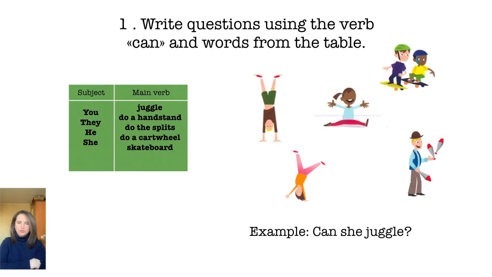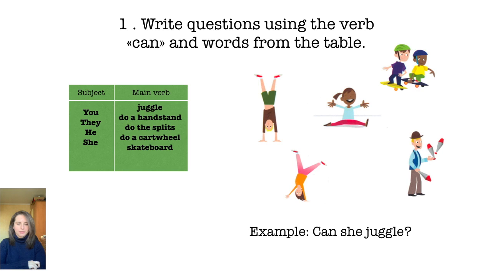Okay, let's see what you can do. Now, everybody, please look at the next slide. Write questions using the verb can and words from the table. The table has given you different subjects and different verbs. Remember our order: subject, can or can't, plus the verb at the end. The table gives you the subjects and the verbs. Look at the pictures. These are words we learned in our last webinar about activities. Please see which ones you remember, and please write sentences about the pictures now.